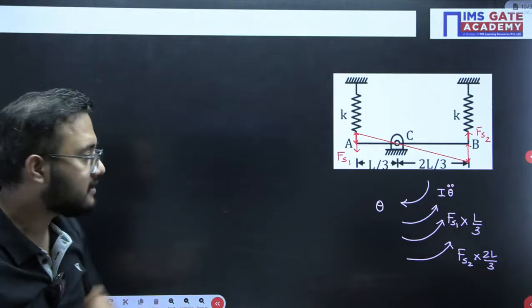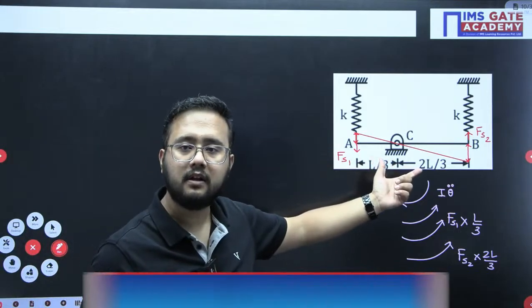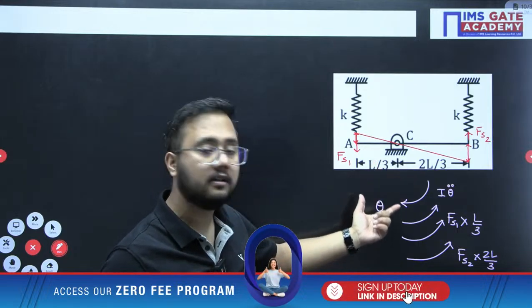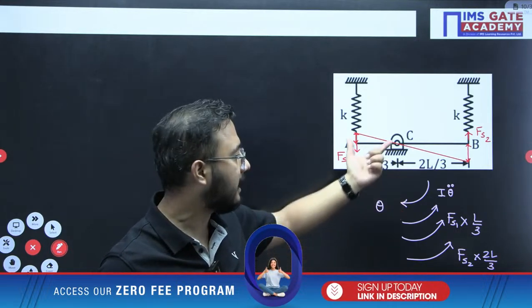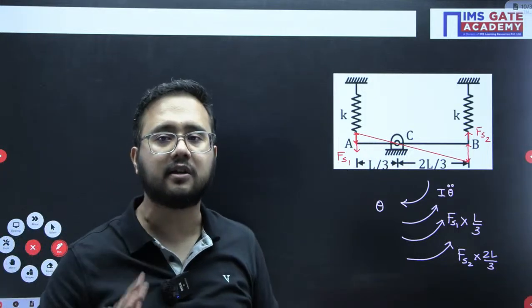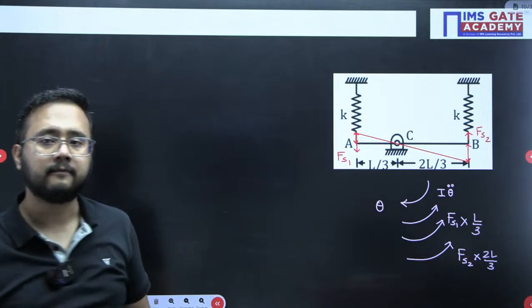So please understand, you just need to give the disturbance to the system. After that, you need to consider all the torques acting in the system, add all the torque values including the inertia torque, and equate with 0. You will get the equation of motion.